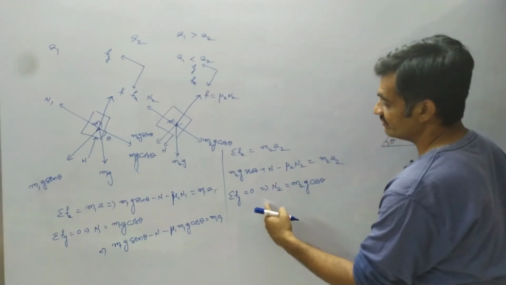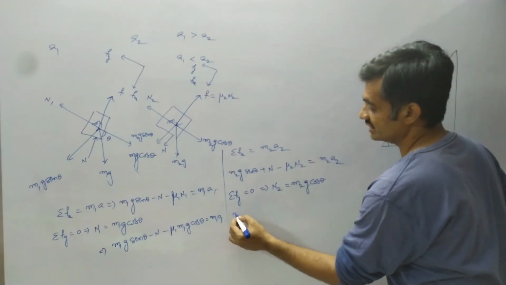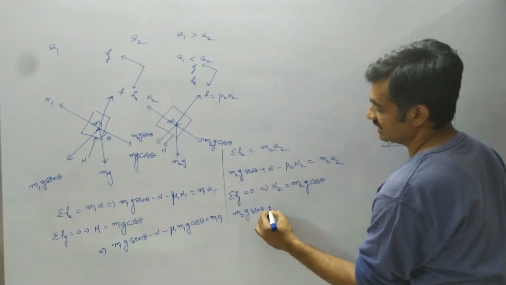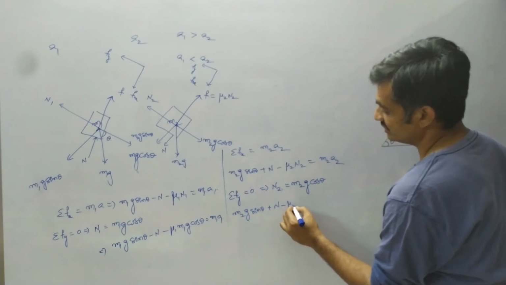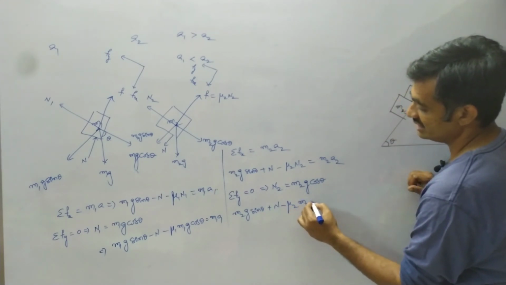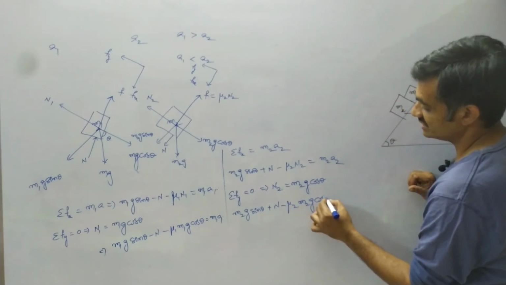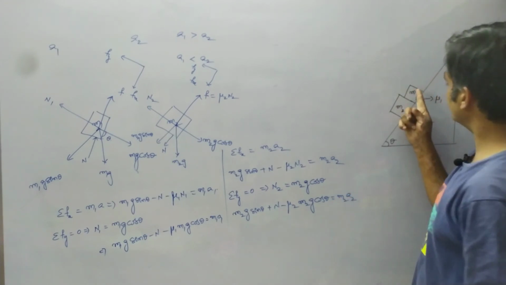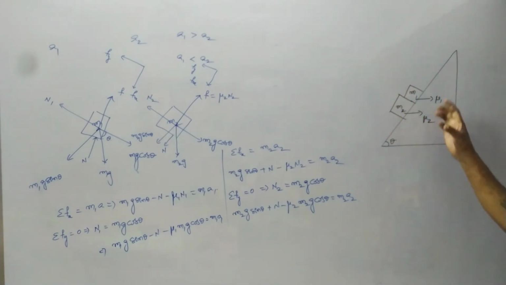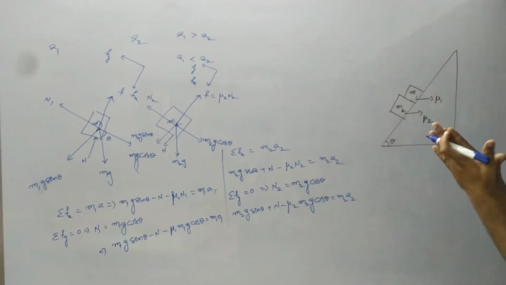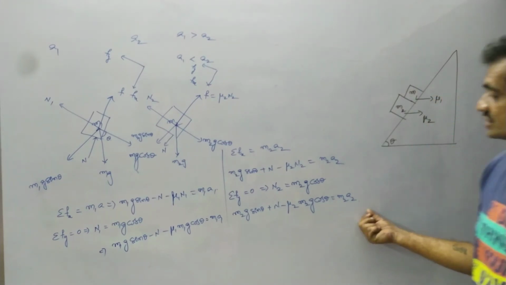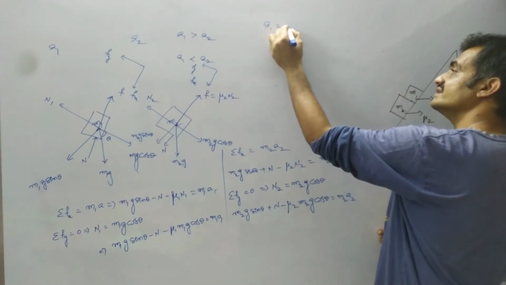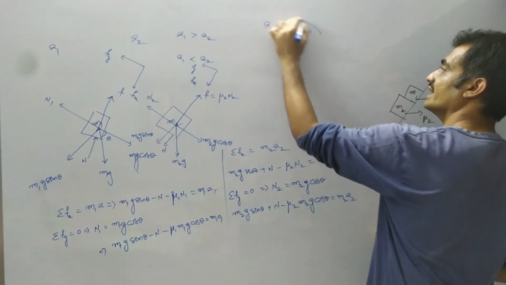In the same way, if I substitute this value in the above equation, we get m2g sin theta plus N minus mu2 into m2g cos theta equals m2a2. Since the blocks are moving in the downward direction, sticking with each other in contact, these two blocks possess the same acceleration. Then we can represent that a1 equals a2 equals a.